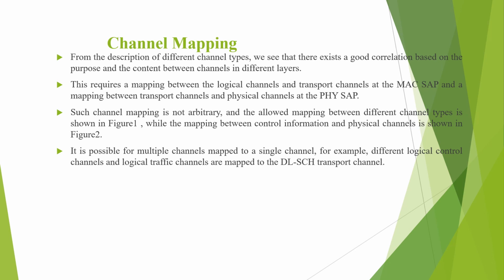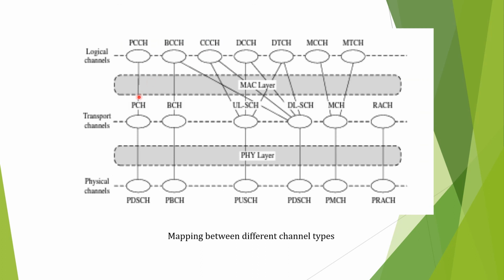It is possible for multiple channels to be mapped to a single channel. For example, the different logical control channels and the logical traffic channels are mapped to the downlink shared transport channel. You can make out here how the logical channels are mapped to the different transport channels. This example can be given here.